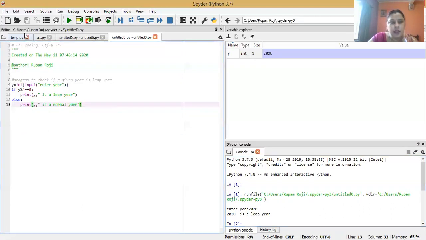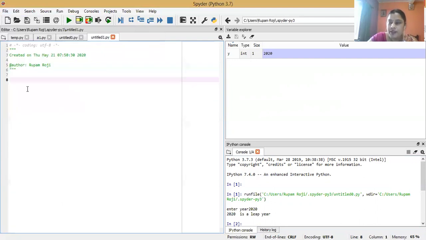Next program. Next we write another program, and this program is based on calculating the basic mathematical operations based on the operator entered by the user.